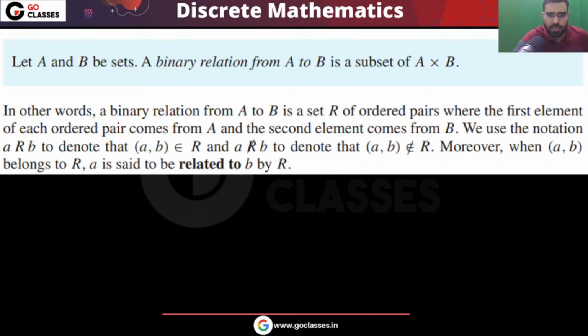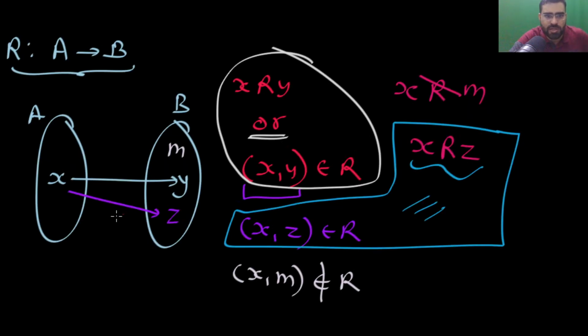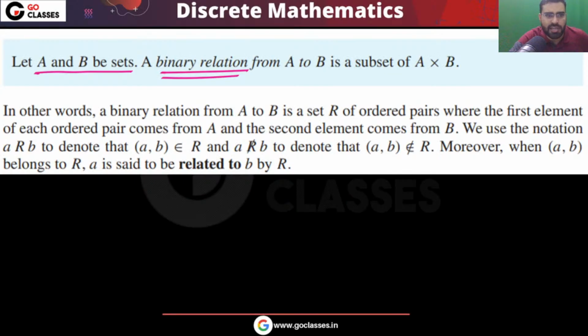So this is the concept of a relation from set A to set B. You have two sets, A comma B. Binary relation means this is between two sets; they can be the same or different. Binary relation basically means between two elements. For example, here you can notice these are two elements. So a binary relation from set A to set B is a subset of A cross B.